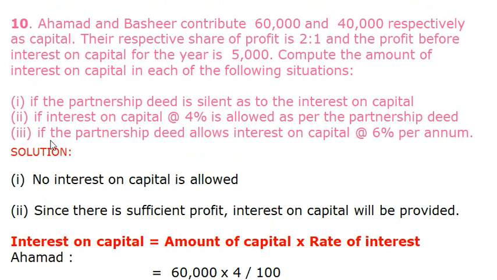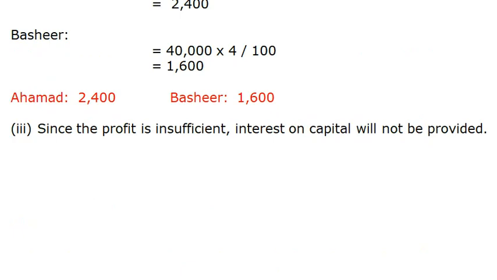The third situation, if the partnership deed allows interest on capital at 6% per annum. Since there is insufficient profit of rupees 5,000 when interest on capital is 6% per annum, interest on capital will not be provided. So, what we have to do is share the profit in ratio.